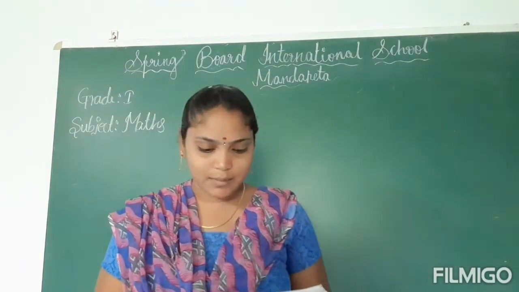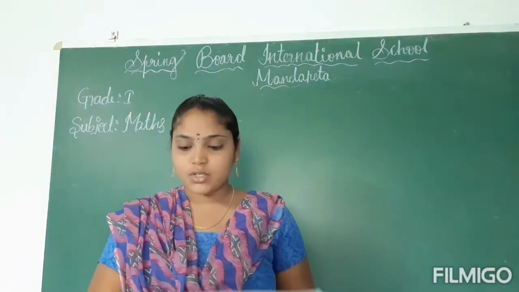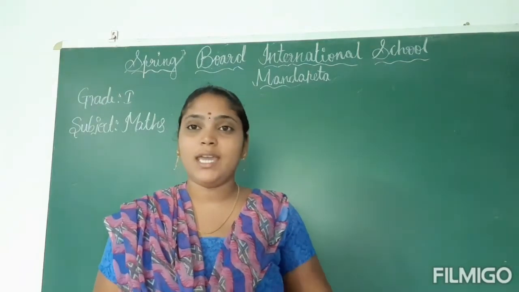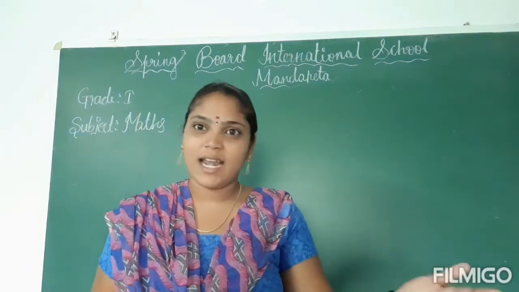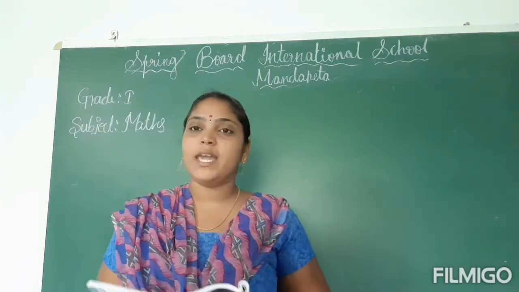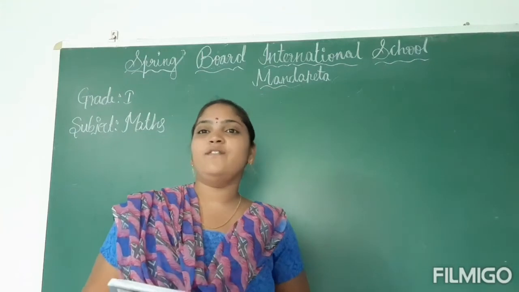So each of us is different in one way. We also have a name which is only ours. My name is Deepika and another name is Devika. In the same way, every number looks different and has a name for itself.